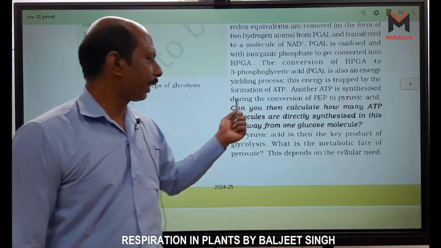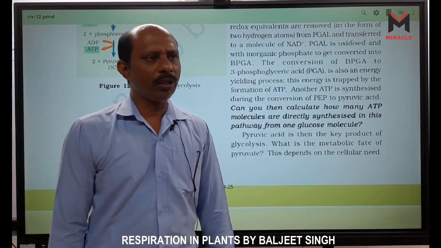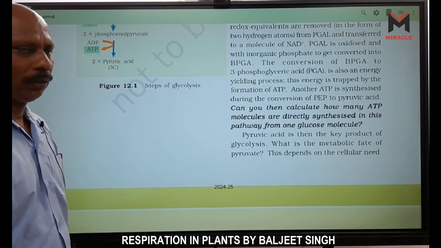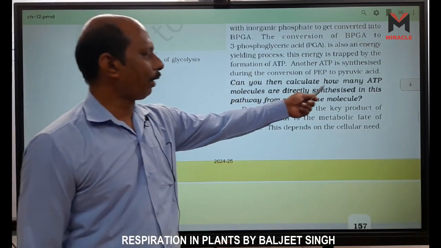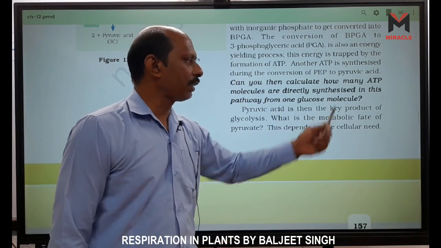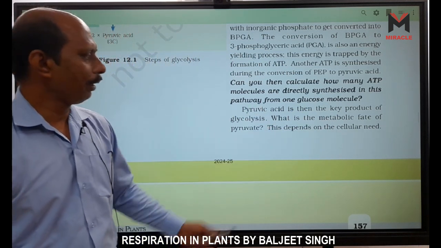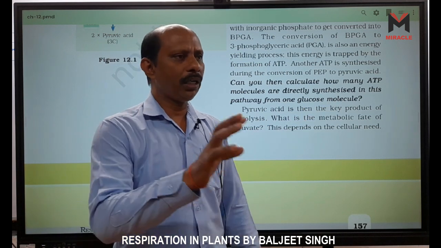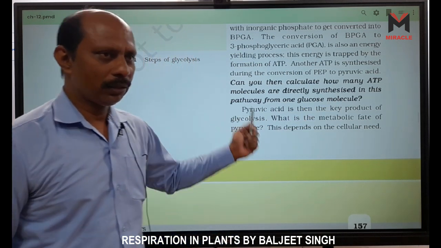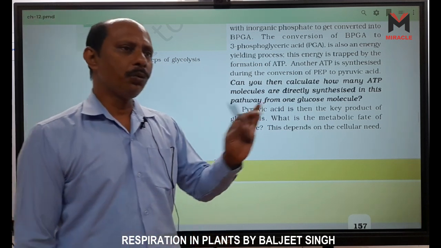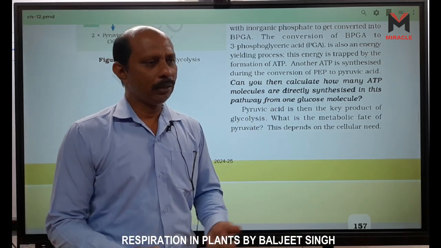Another ATP is synthesized during the conversion of PEP, phosphoenol pyruvate, to pyruvic acid, right? Can you then calculate how many ATP molecules are directly synthesized in this pathway? Directly synthesized 4 ATP, right? From one glucose molecule, 4 ATP are directly synthesized. Synthesis means formation. So 4 ATPs are formed, but 2 are used, so we gain only 2 ATP.